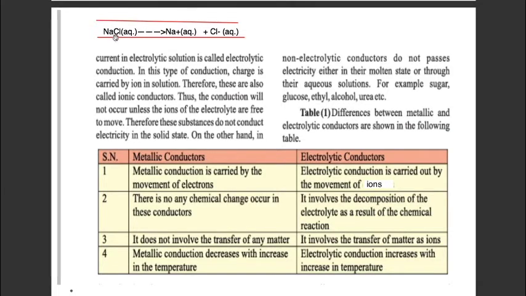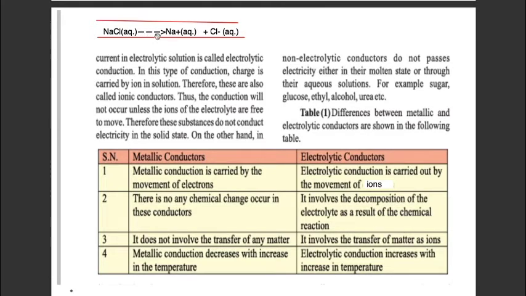Let us take the example of an aqueous solution of sodium chloride. As we know, sodium chloride is an ionic compound. When it gets dissolved in water, it breaks down into its ions, and when current is passed through this aqueous solution, these ions move towards the cathode and anode, and by the movement of these ions it shows conductivity. This conductivity is shown by ionic compounds, so it is also called ionic conductance, and these compounds are called ionic conductors.